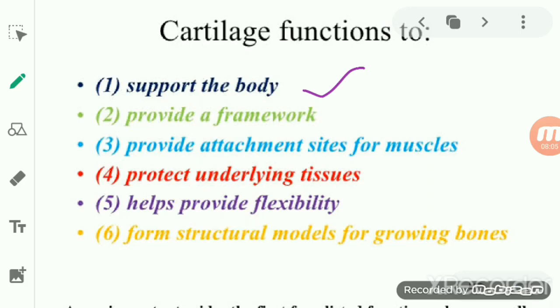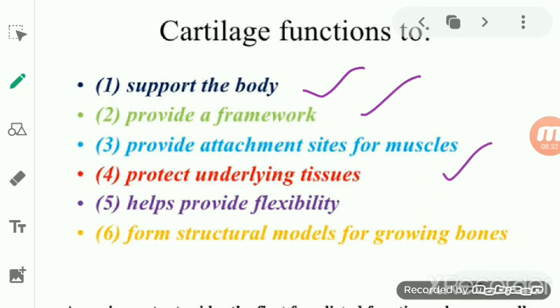Whatever substances are present in the matrix are responsible for their role in the tissue. So it supports the body due to the presence of the calcium salt, which makes it slightly hardened. It provides a framework also, so it gives support, maintains the posture, and provides the framework to the body.